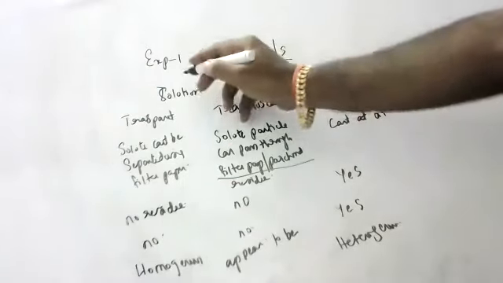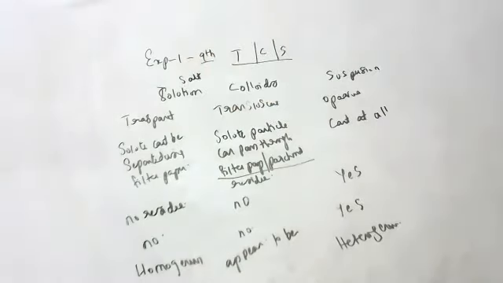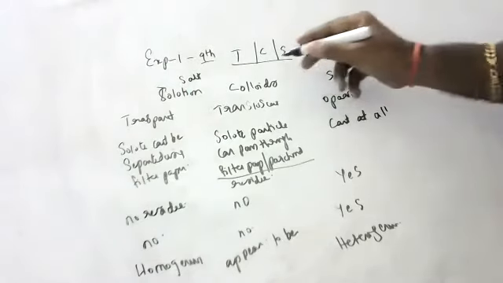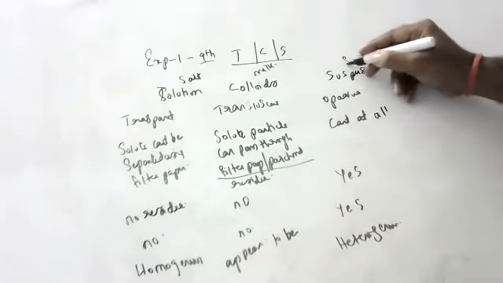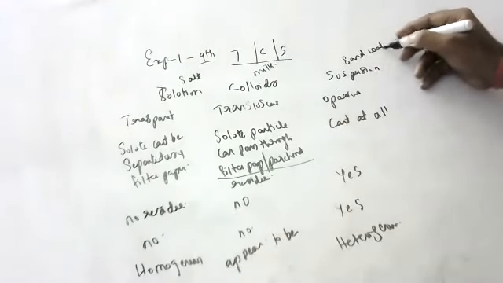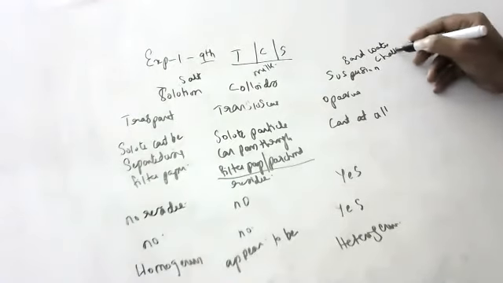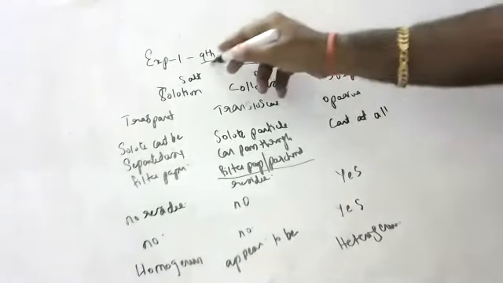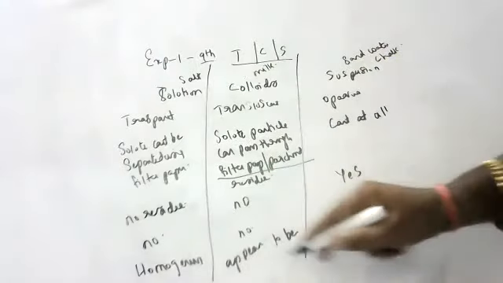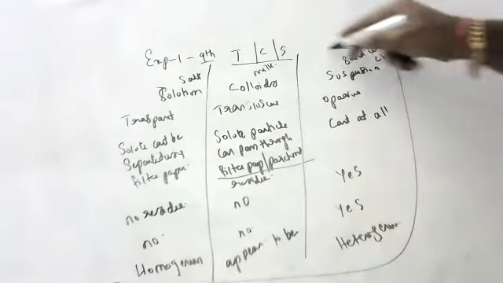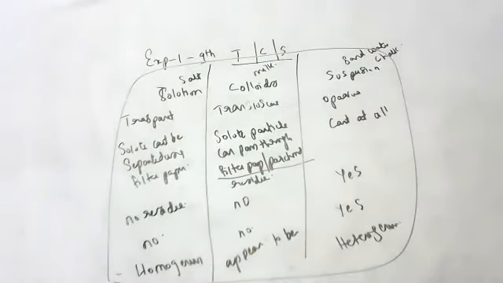Children, the best examples we have also seen. Salt in the water, brine solution, is the best example for a true solution. What is the best example for a colloid? Milk. And for a suspension? Sand in the water, chalk in the water. Children, these differences are compulsory and very, very important, whether for theory or in the lab manual. They will ask the question as it is, so you have to remember this.